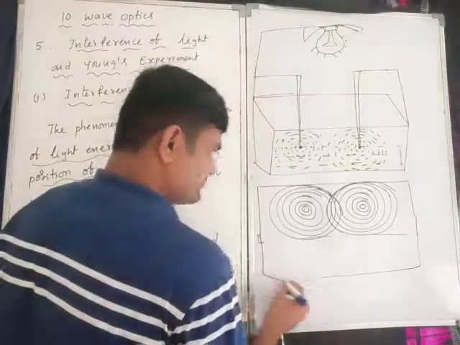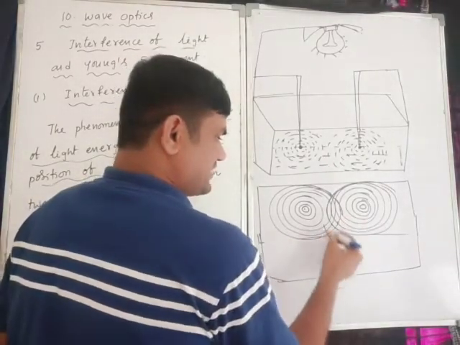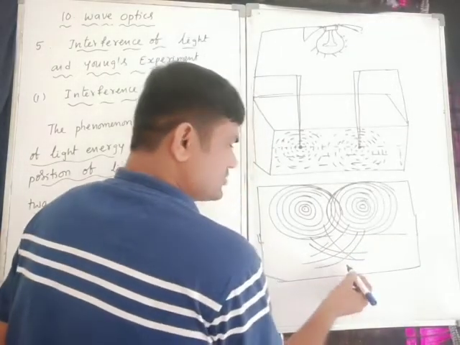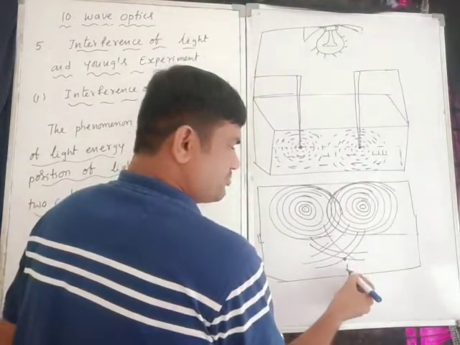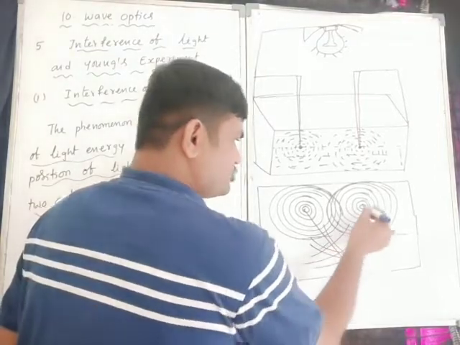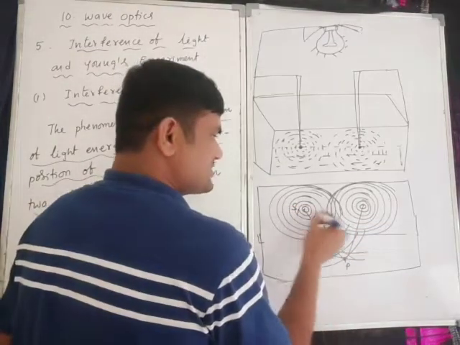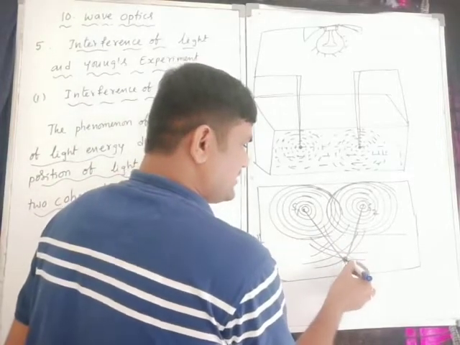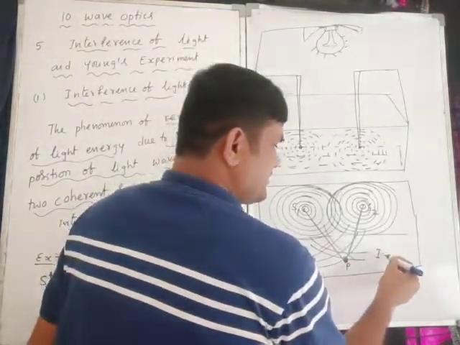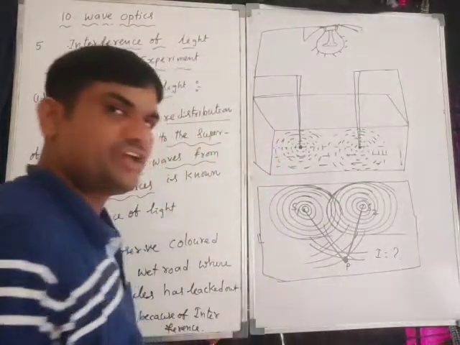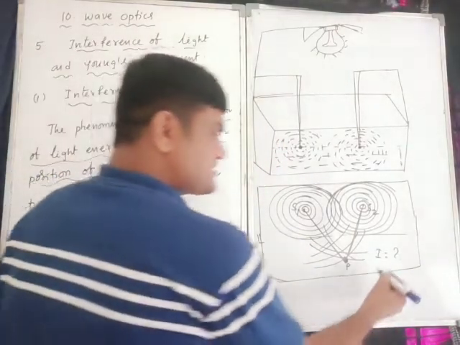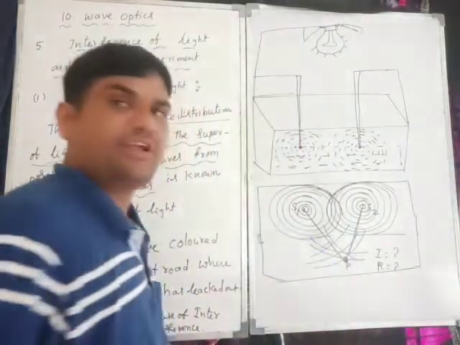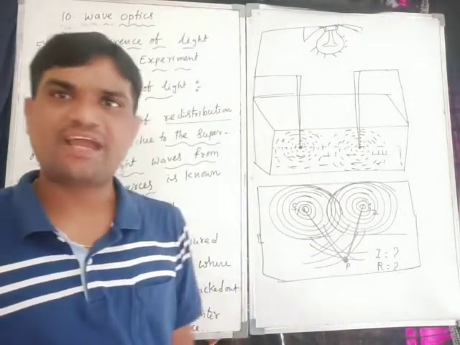Somewhere, they can interfere. Yes or no? In this manner only. At this point, point P, from S1 to S2. This is the S1 source, this is the S2 source. At P, what is the intensity of waves and what is the resultant amplitude of the wave?